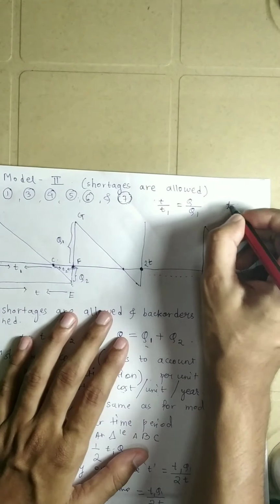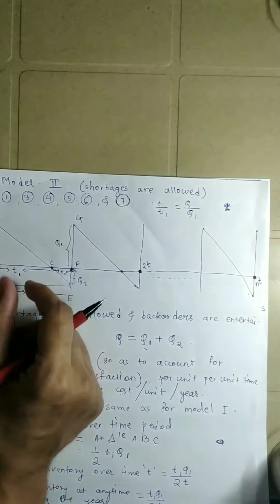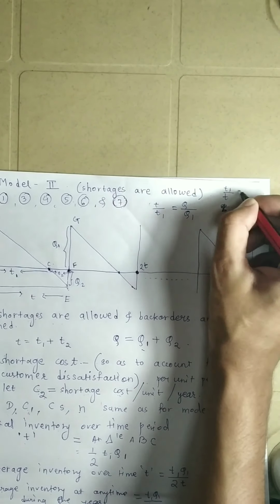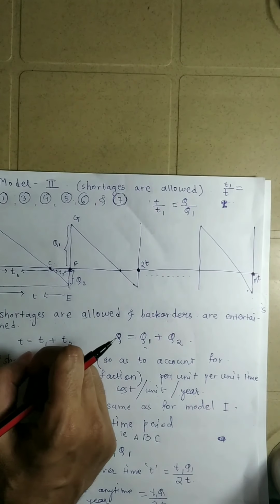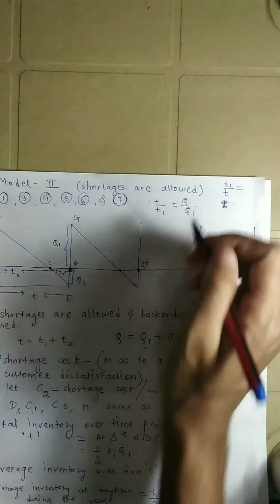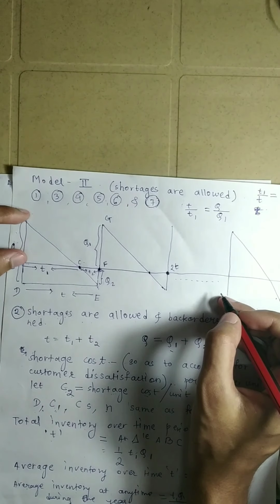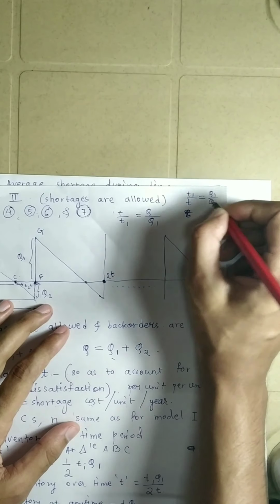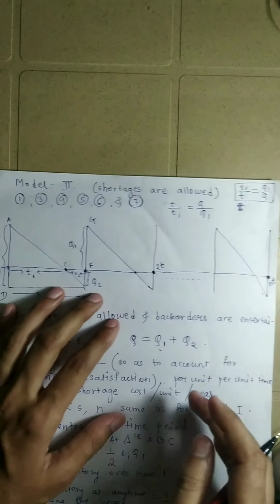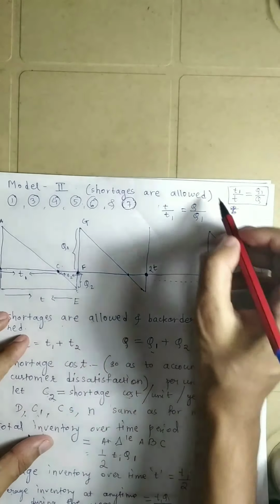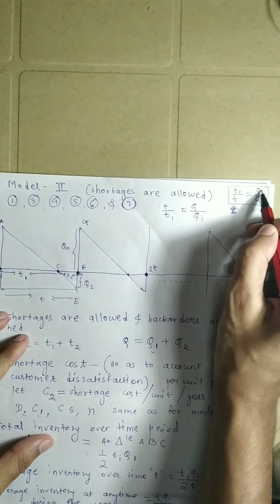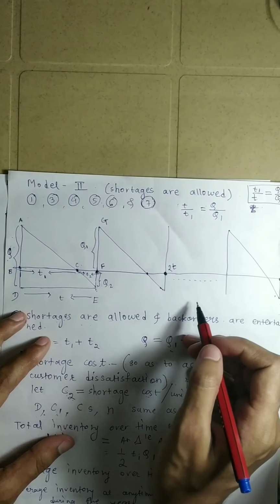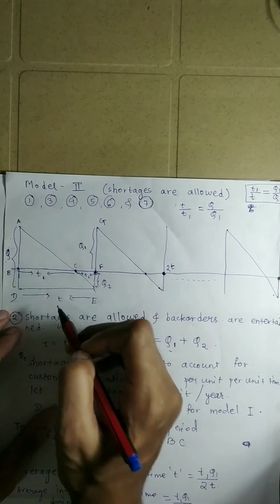Or in other words, T1 by T will be equal to Q1 by Q. So T1 by T can be replaced by Q1 by Q. This we are doing by using the similarity property of these triangles.